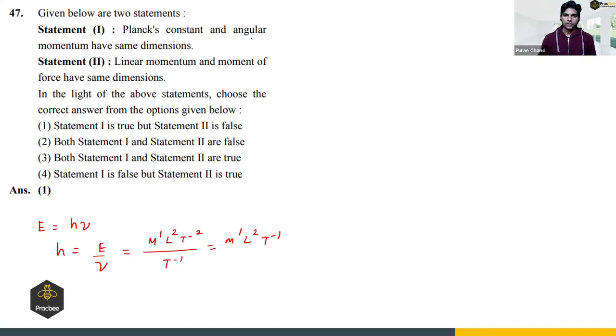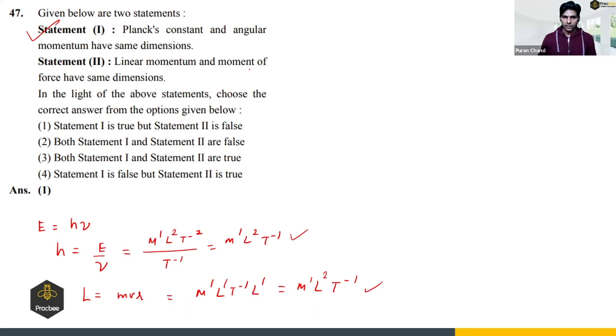Now let us find the dimension of angular momentum. Angular momentum is mvr. So its dimension will be M to power 1, L to power 1, T to power minus 1, times L to power 1, which is M to power 1, L to power 2, T to power minus 1. Can you see they have the same dimension? So statement 1 is correct.